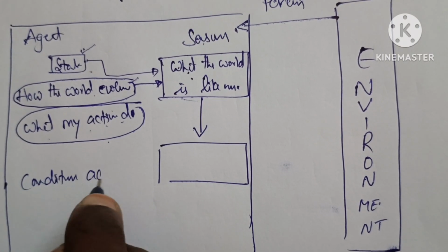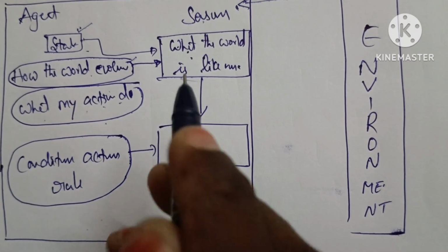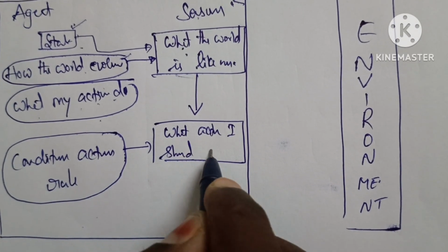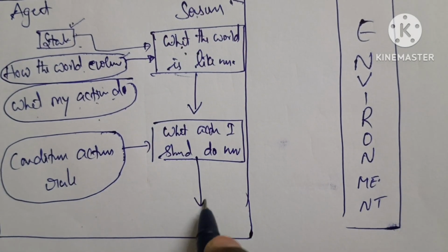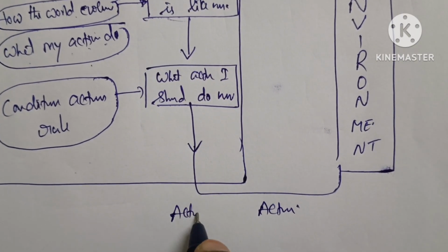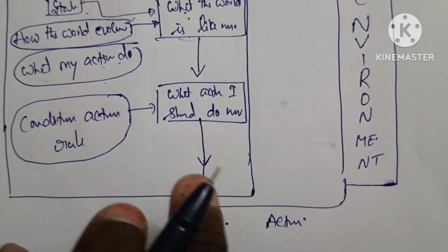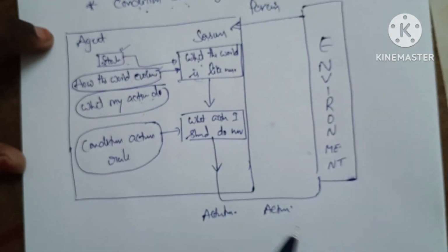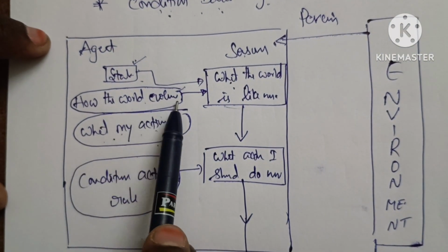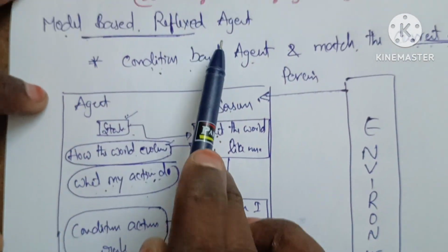Along with condition action rule, then we finalize what action I should do now. Then we perform the action by using actuators. Is it clear? That means the simple example: a driverless car is moving on the road. So based on the present situation, based on what my action do, it's a brake or horn, and how the world evolves, then only based on condition we can perform the action. That is just model based reflex agent.